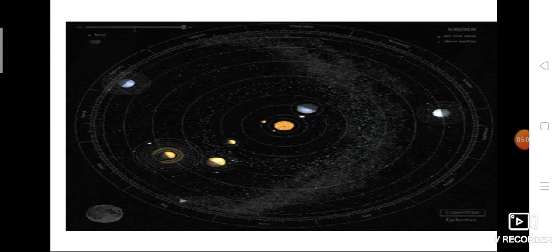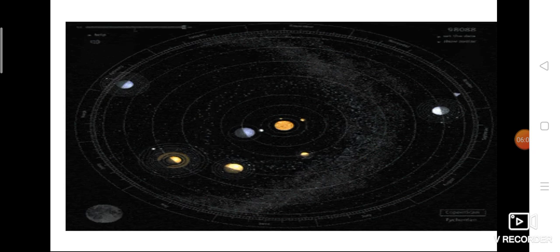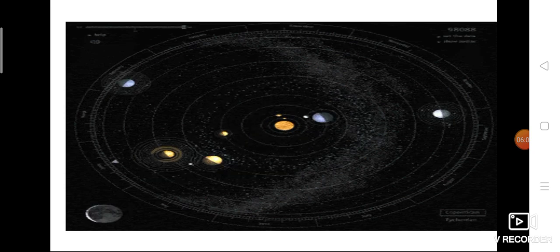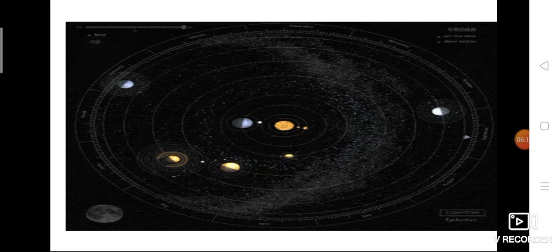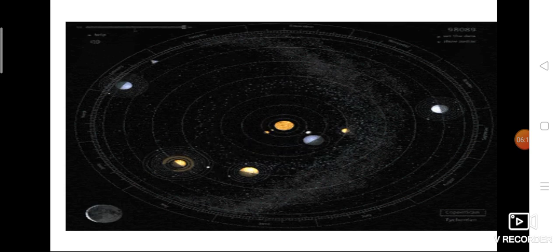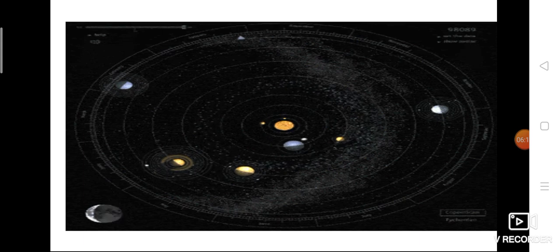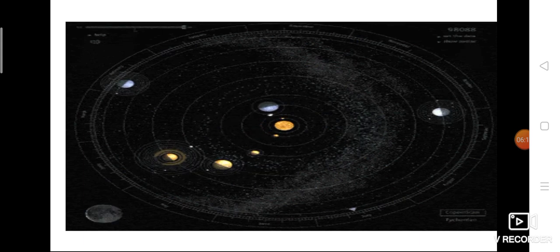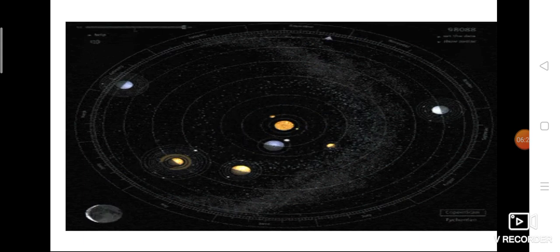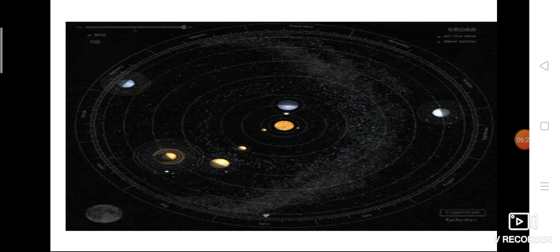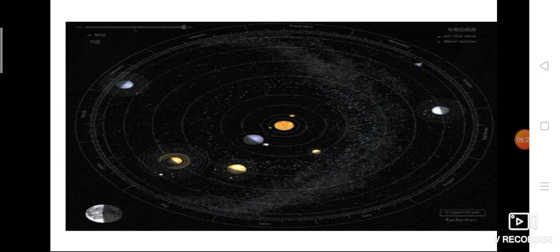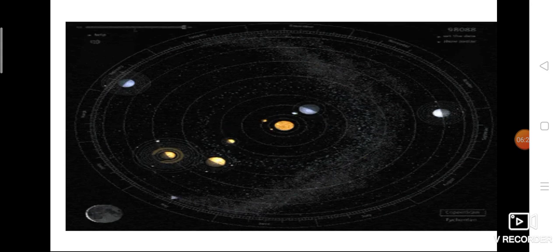Okay. So here I have given one GIF video. I hope you understand. The center yellow part, the big ball there, that is nothing but the sun. And here you can see there are 8 planets. How are they arranged? They are arranged separately. Can you see? Yes.